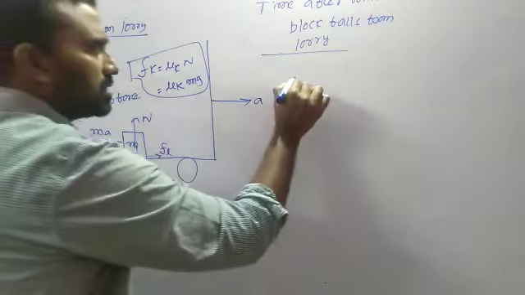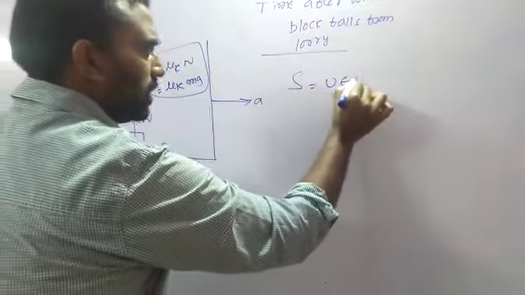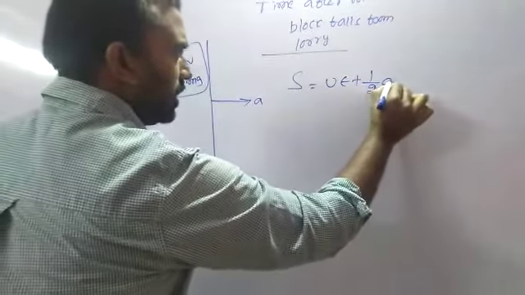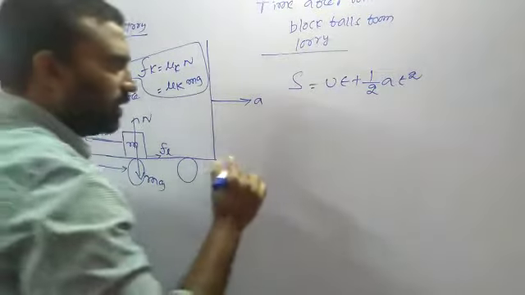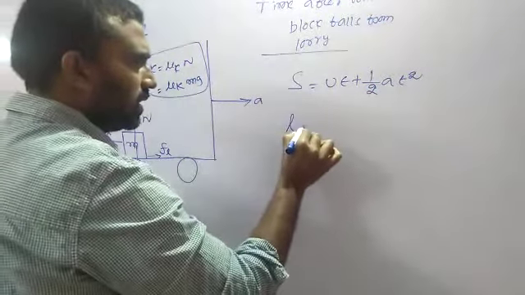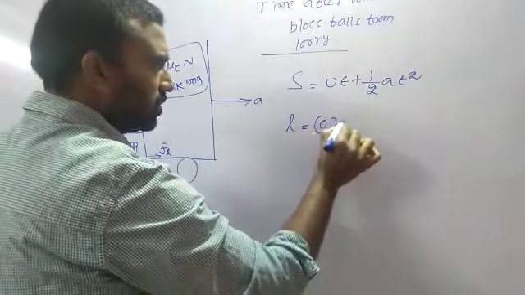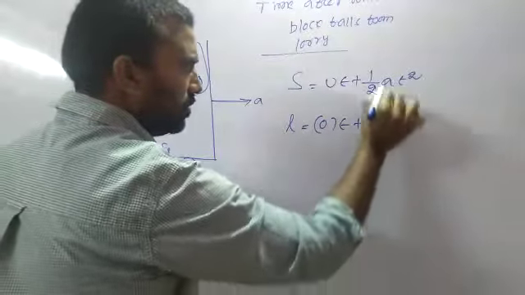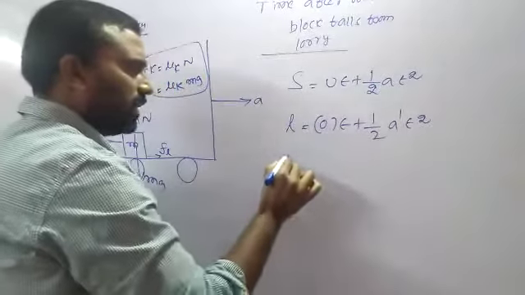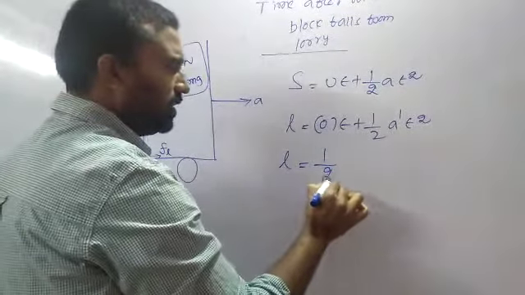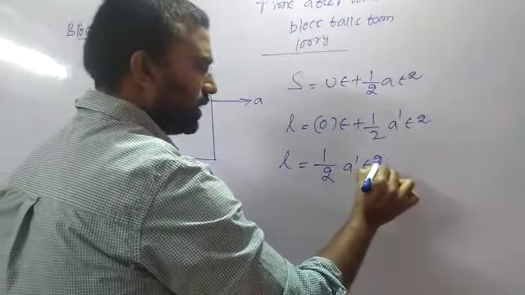Now from the equation s equal to ut plus half a t square. Before leaving the lorry, the distance traveled by the block is L. Initial velocity u is 0. Half into the acceleration of the block, a dash, into t square. Therefore L is equal to half into a dash into t square.